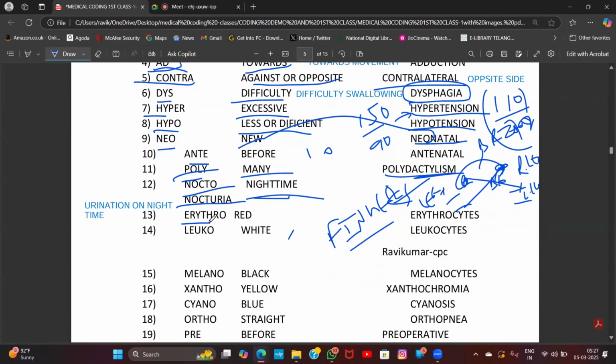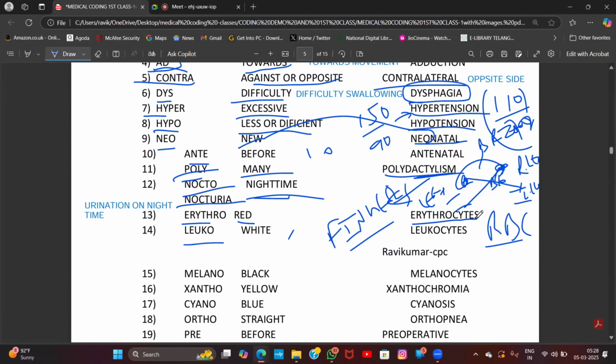Next one, erythro. The prefix erythro is nothing but red. Erythrocytes. What are the erythrocytes? RBC, red blood cells. The medical term for red blood cells is erythrocytes.